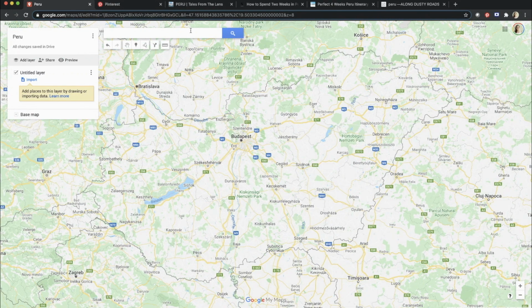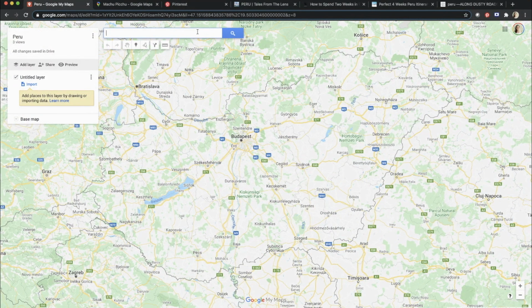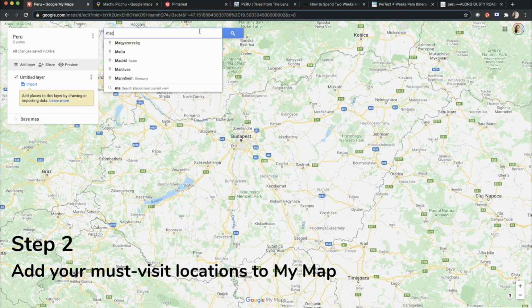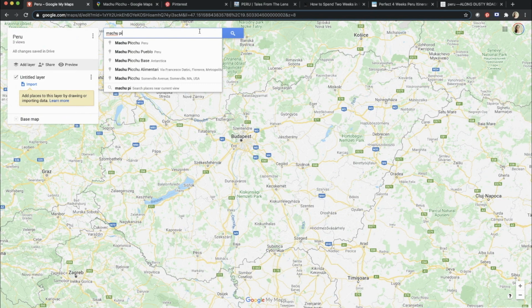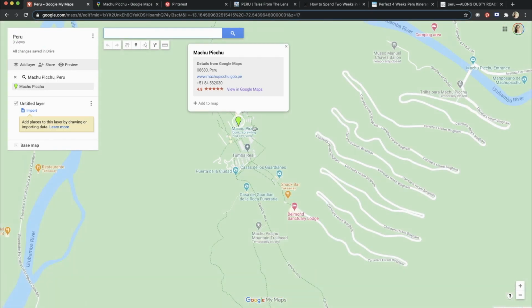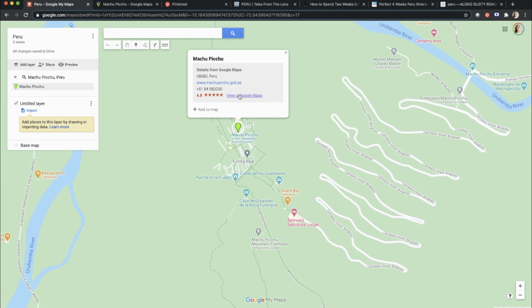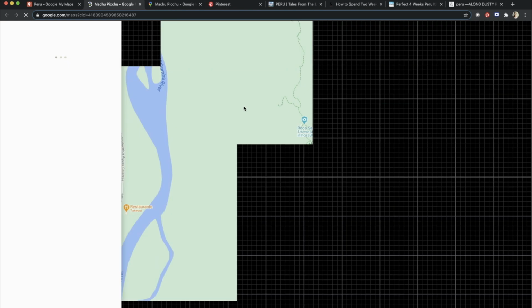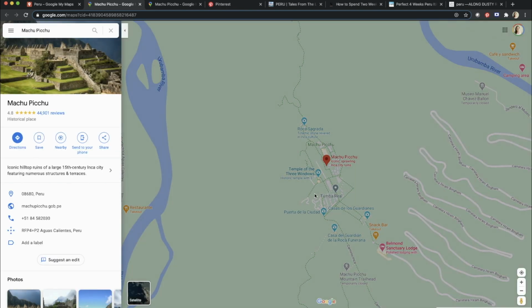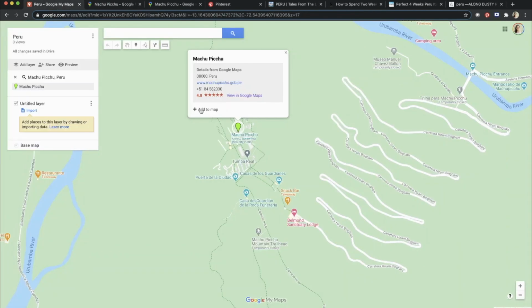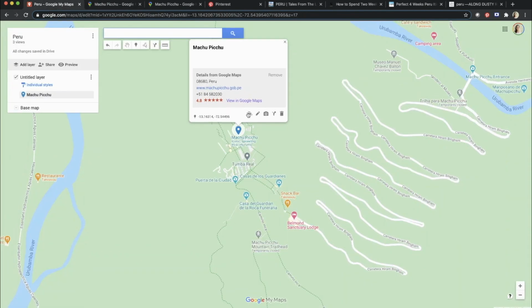Our 2020 Peru trip was cancelled by coronavirus, so now I will plan our future Peru trip. Now we will add our first place to the map. Let's type to the search bar Machu Picchu, and it will jump straight to that location. If you want to double check, you can click on View in Google Maps. And looks like it's correct. So we can add this pin to our map.